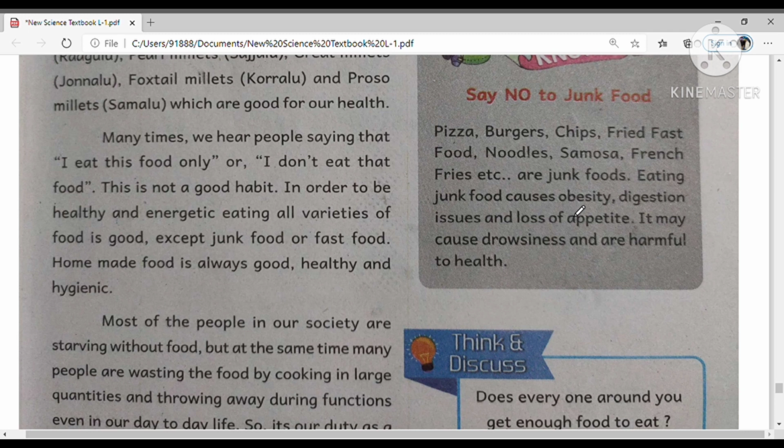Obesity means an increase in your weight. Digestion issues means whenever you eat, the food will not be digested properly. Loss of appetite means you don't feel hungry and you lose your hunger. It may cause drowsiness, that means chikaku, and is harmful to our health.